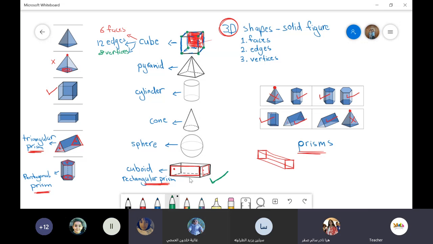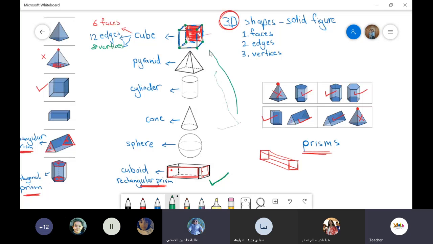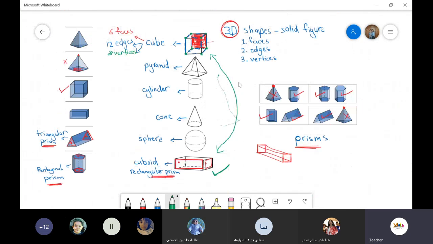Rectangular prism. The rectangular prism, the cuboid, has exactly the same number as the cube. These two shapes have exactly the same number of faces, of edges, and of vertices.